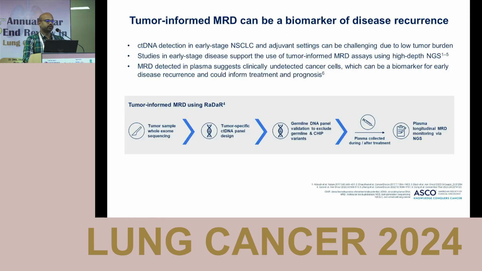So the question is whether this tumor-informed MRD can be a biomarker for disease recurrence, because in early stage NSCLC and in adjuvant settings, detecting ctDNA can be challenging because of the low tumor burden. There are studies in early stage disease which support that tumor-informed MRD assays can be done using high-depth NGS. So when MRD is detected in plasma, that means you are detecting clinically undetected cancer cells. So it can be used as a biomarker for early disease recurrence and could inform treatment and prognosis.